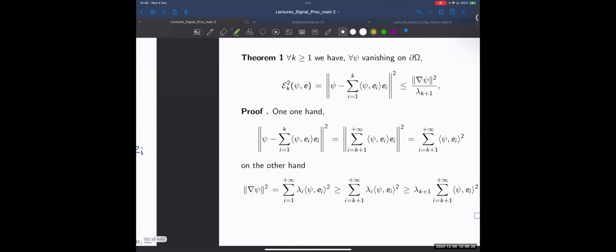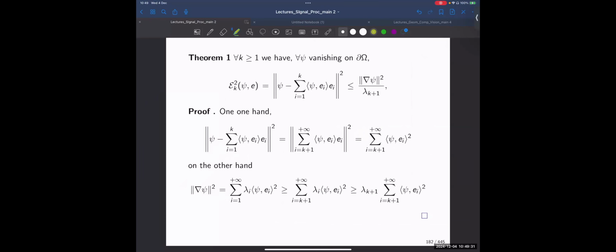Let's move on. We have the following theorem. If we represent phi with only k members of the eigendecomposition, the eigenfunctions of the Laplacian, then the theorem says that the error, the residual, is always smaller than the Dirichlet energy divided by the next eigenvalue.